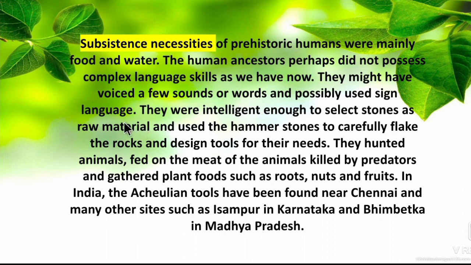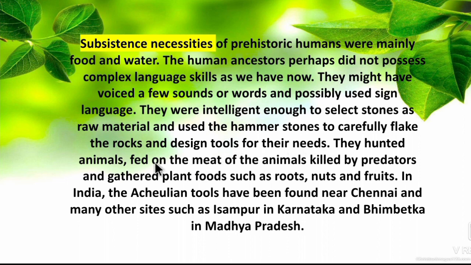And they were intelligent enough to select stones as a raw material and used hammer stones to carefully flake the rocks and design the tools for their needs. So they were very intelligent to select what kind of stone can be used to make the tool, based on durability. The stone tools must have durability. Durability means it should last long. It should not break off easily.